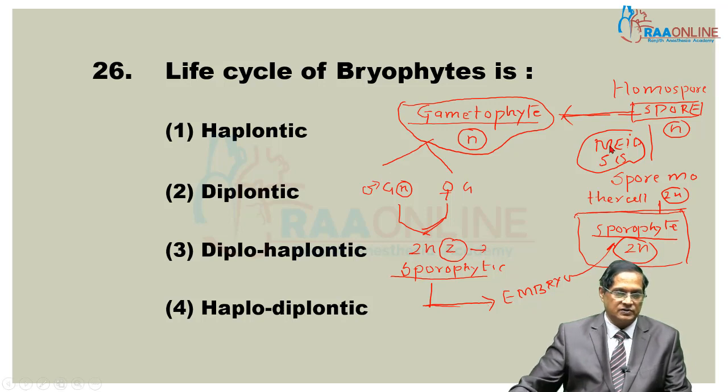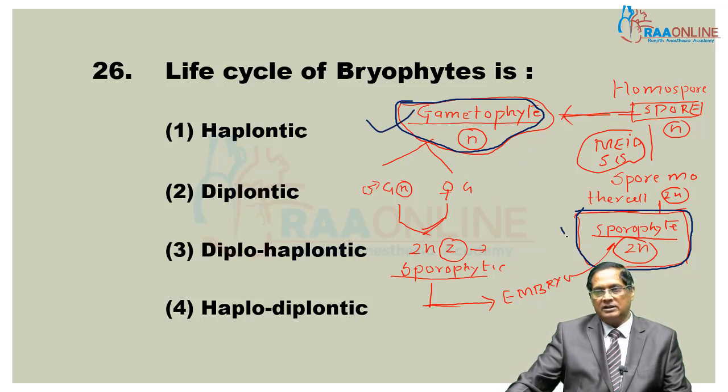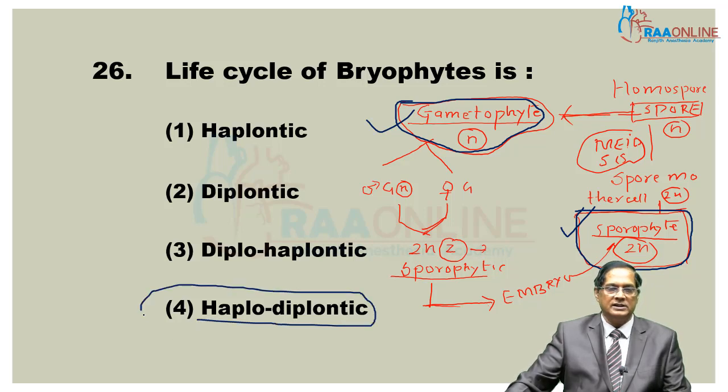And see this life history. Two generations are there, one is the gametophyte and the other is the sporophyte, and they are equally represented, distinct and clearly visible. But the first one is haploid and the alternating generation is diploid. So we use the word haplodiplontic for this type of life cycle. For bryophyte we use haplodiplontic.